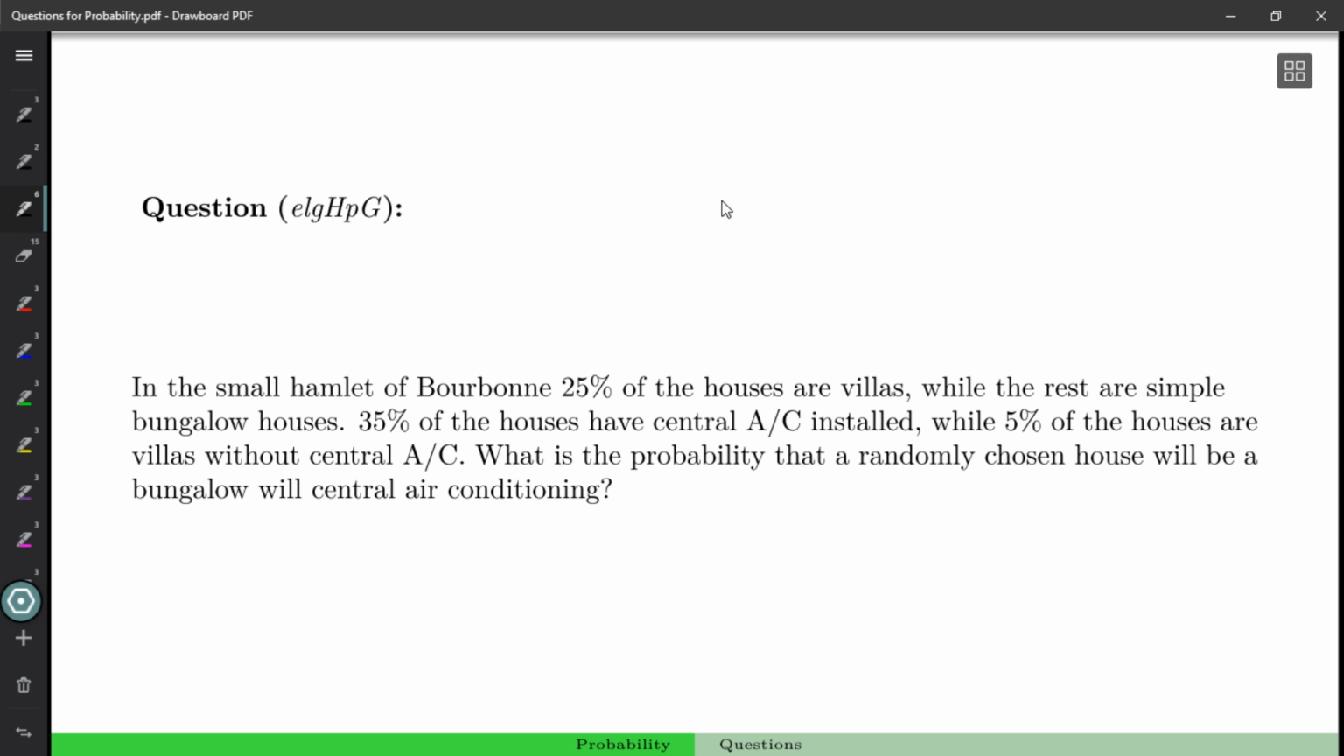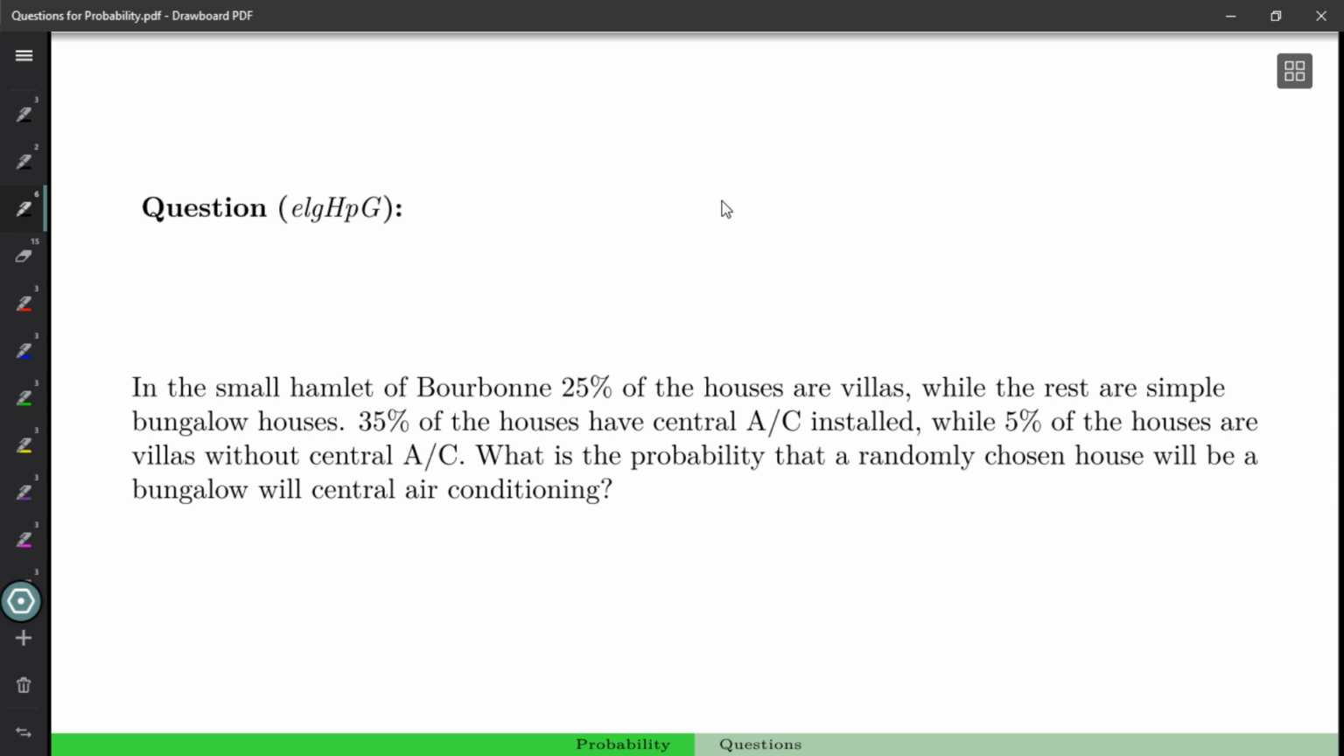In the small hamlet of Bourbon, 25% of the houses are villas, while the rest are simple bungalow houses. 35% of the houses have central air conditioning installed, while 5% of the houses are villas without central AC. What is the probability that a randomly chosen house will be a bungalow that has central air conditioning?